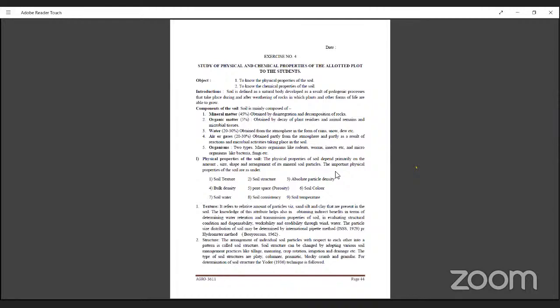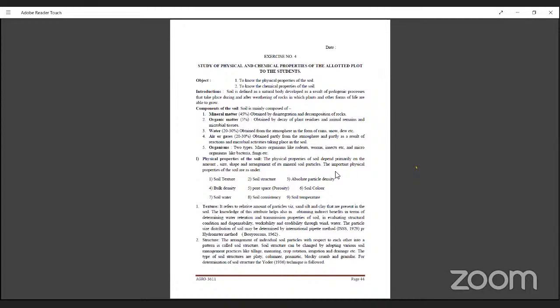There is an exchange of gases between the soil and the atmosphere. The availability of water will determine the portion of air or gases in the soil, near about 20-30%. There is an equal portion of air and water. Water is obtained from the atmosphere in the form of rain, snow and dew, and air as oxygen.